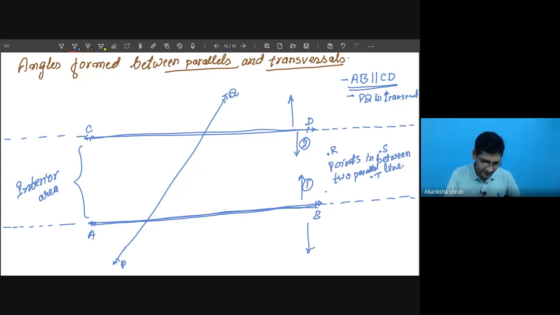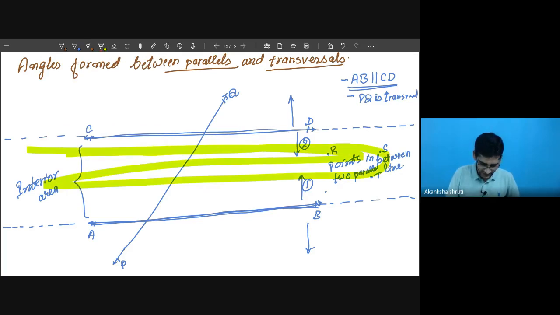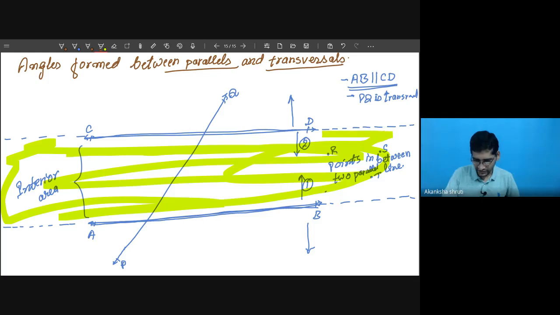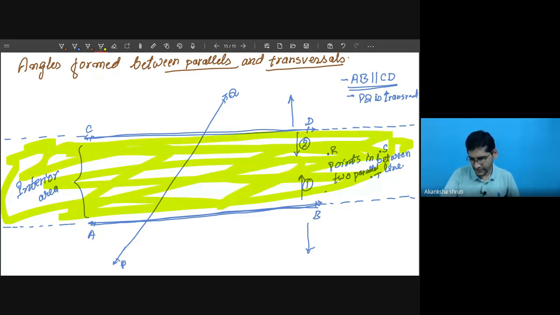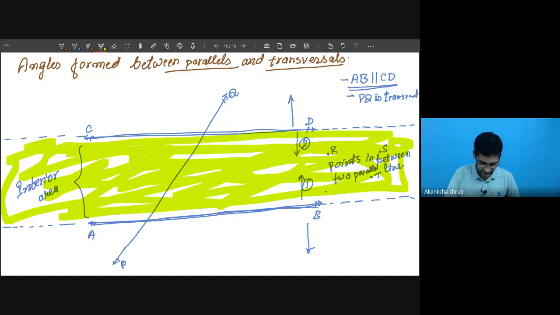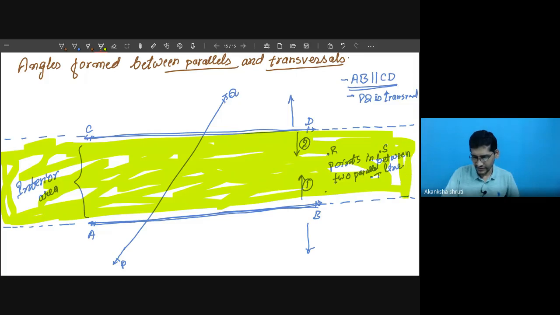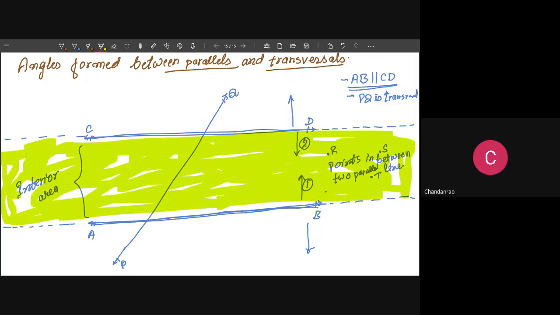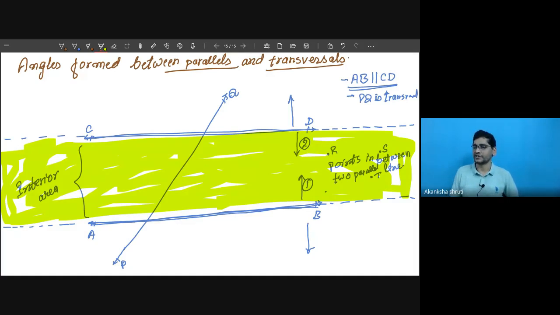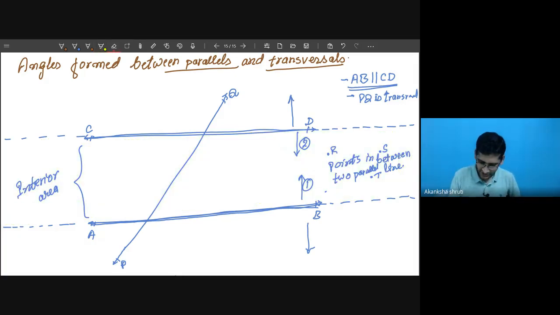Means all of these, what are the interior portion? You have to understand, students, all of these are acting as our interior one. Are you getting? Yes, sir. These are the interior region. This entire region is our interior one. So it doesn't mean any one side or one part, but all of them are interior. Okay? So interior is okay.